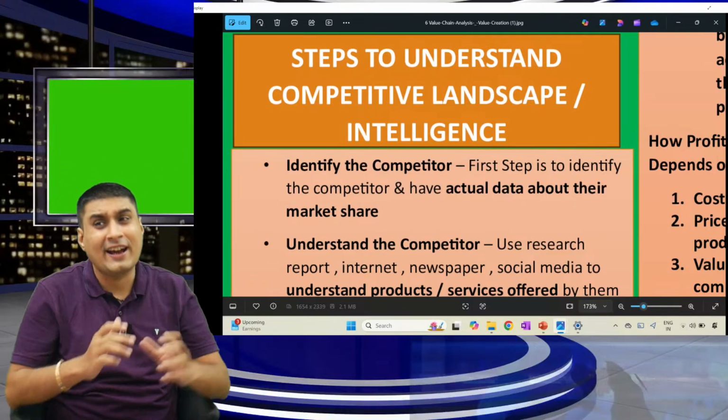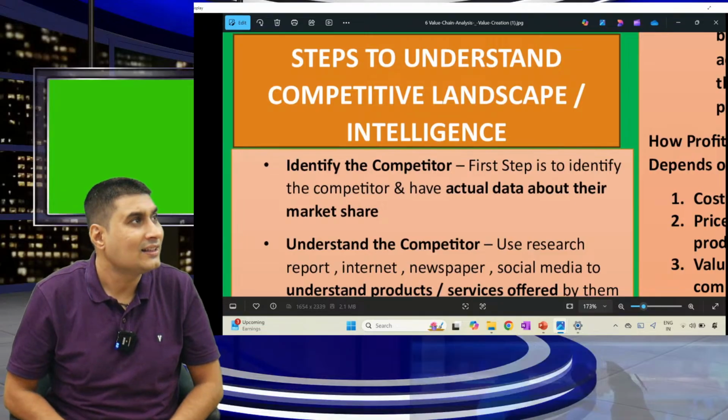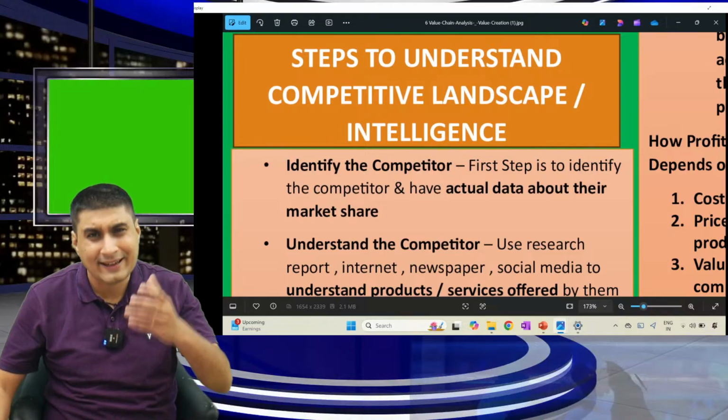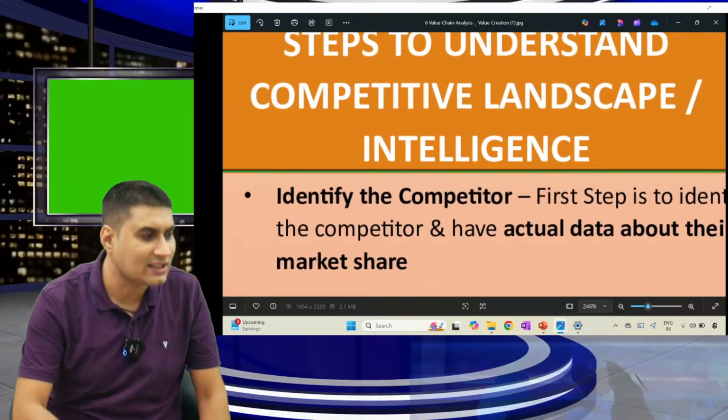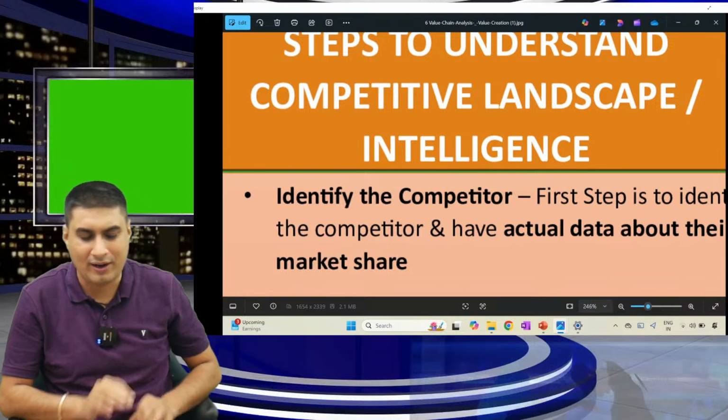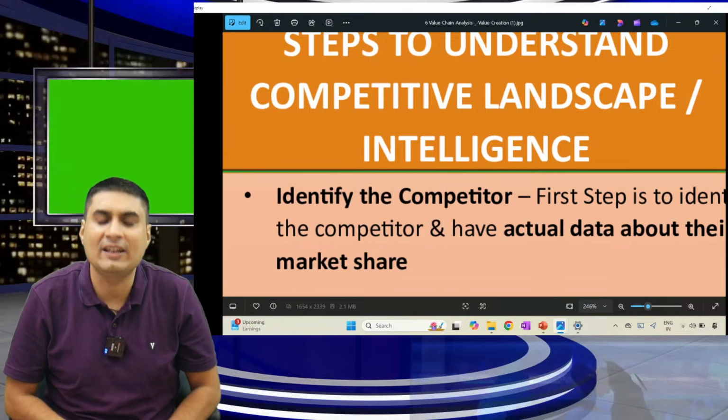Okay, I should know what they are doing, what they are not doing. Sir, there are 5 steps to understand a competitor. Do you know? No, I don't know. That is why. Okay, tell me, what are the steps to understand competitive landscape or intelligence? 5 points, very simple. Number one, identify the competitor.